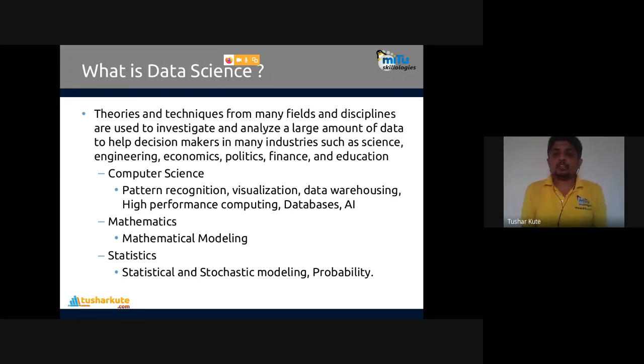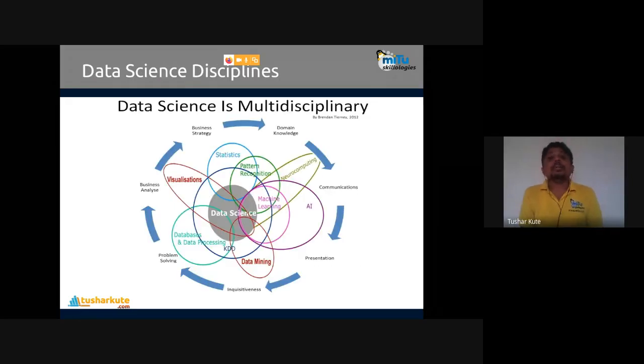So data modeling can be created with the help of a mathematical system or with the help of statistical operations also. That's what data science is. Computer science, statistics, and mathematics, three different fields which we generally require to understand the concepts in data science. Remember that. Multiple disciplines are under data science, common disciplines which we have here.